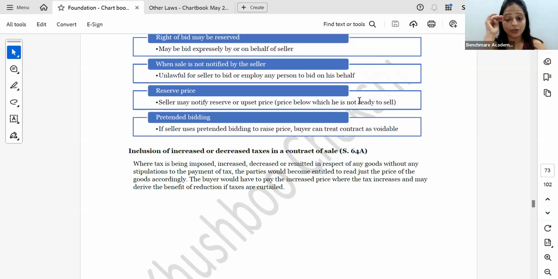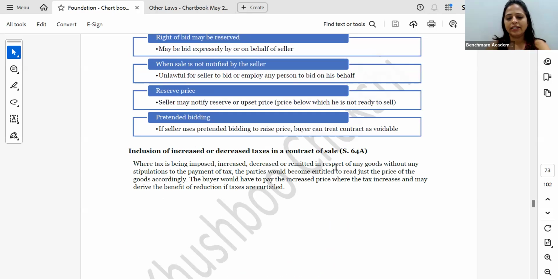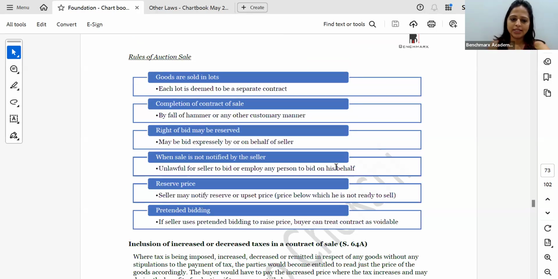And the last part for today is about increase or decrease in taxes. If the contract of sale is made and after that the tax rates have increased, say for example GST has gone from 12% to 18%, then the buyer will have to pay the increased or reduced price as the case may be. A very simple thing, generally not asked. So here we get to an end of the Sale of Goods Act.